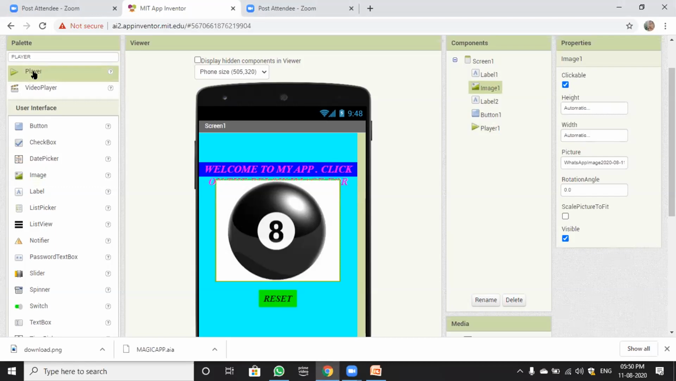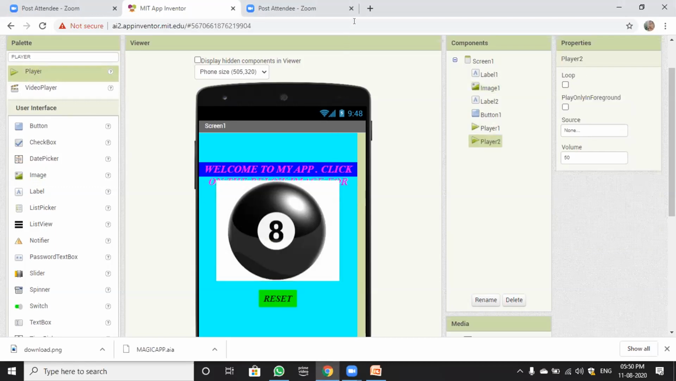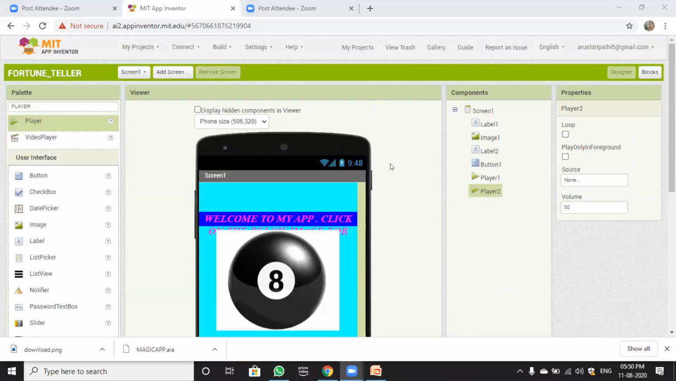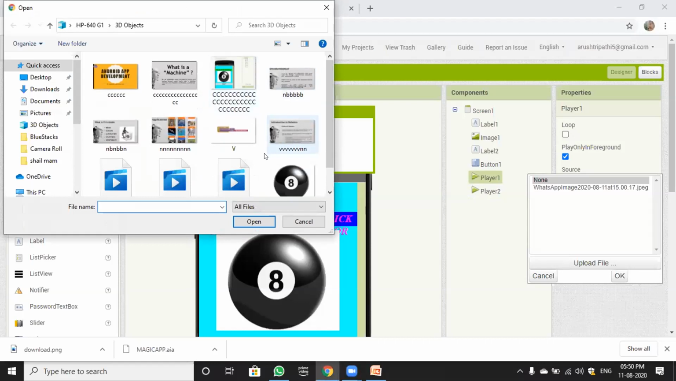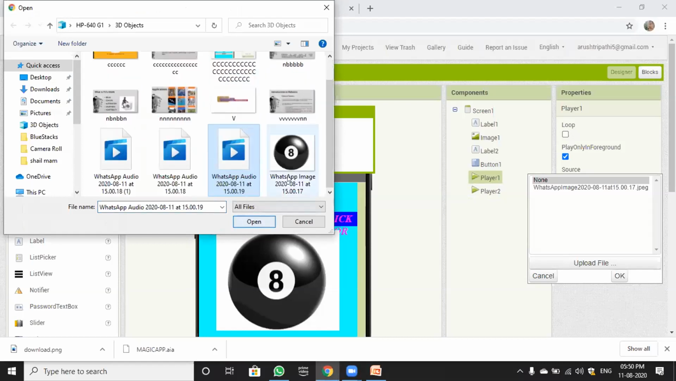Okay, so now add one more player. So now you have to add two players. In one, you have to add that file, this one. Okay.